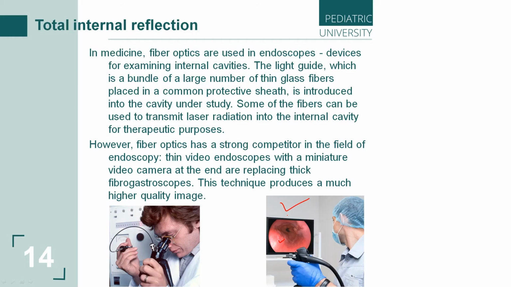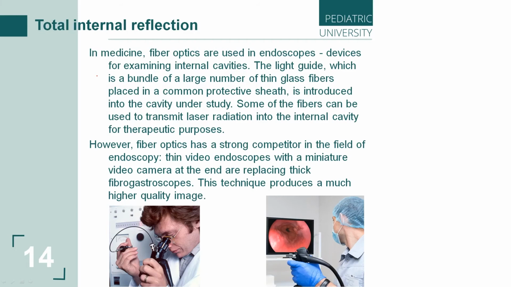What else? We can use this endoscope with two different sets of fibers. One part of these fibers brings a beam of light to the organs, which is reflected from the surface of the organ and returns back along the other part of the fibers and is projected onto the computer screen or the retina of the doctor's eye.